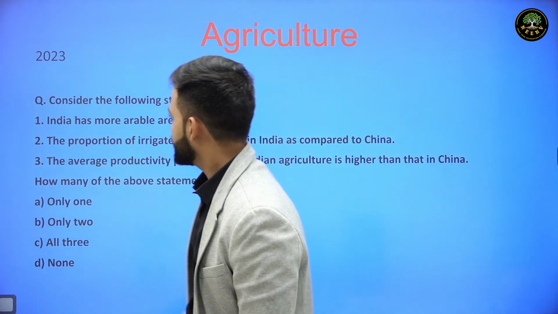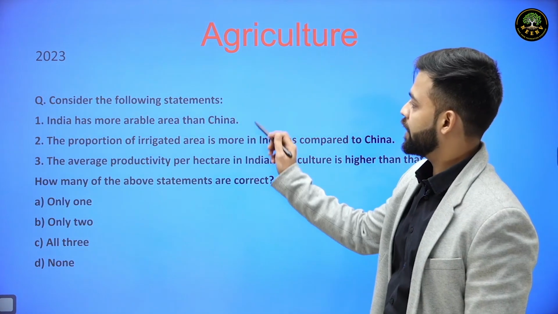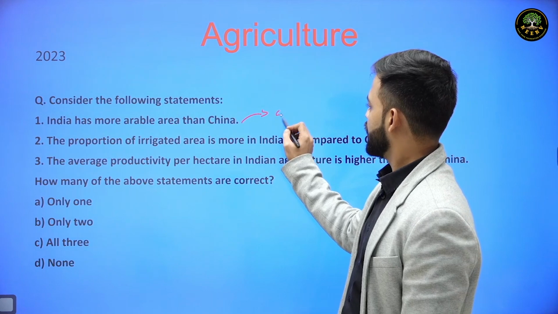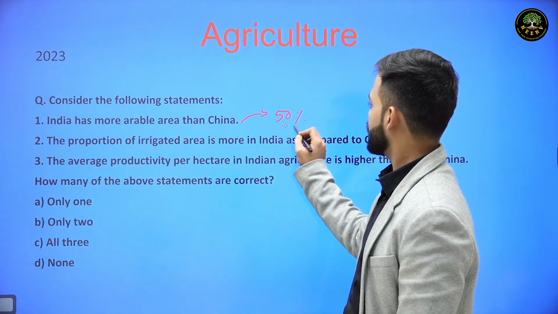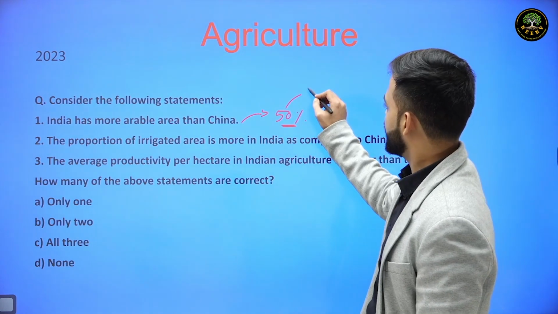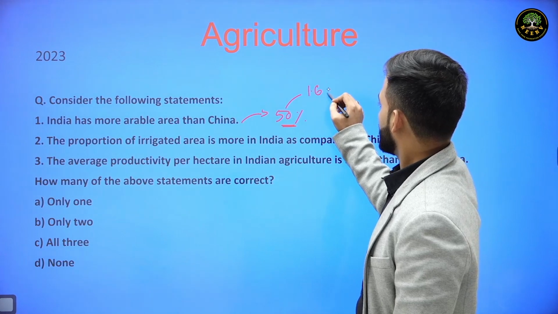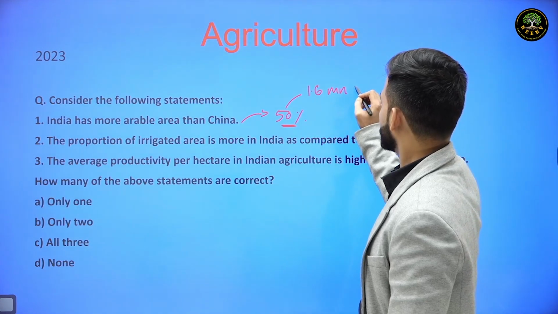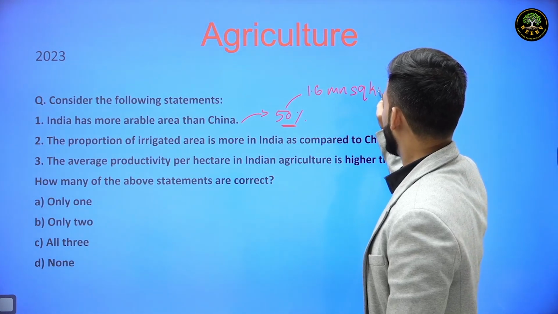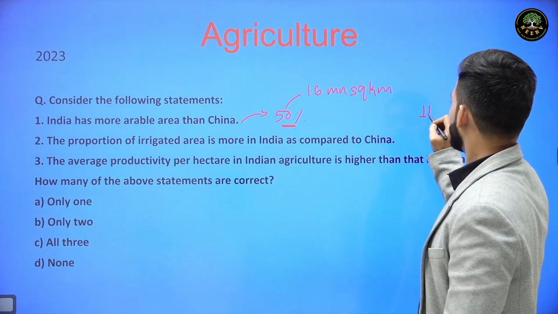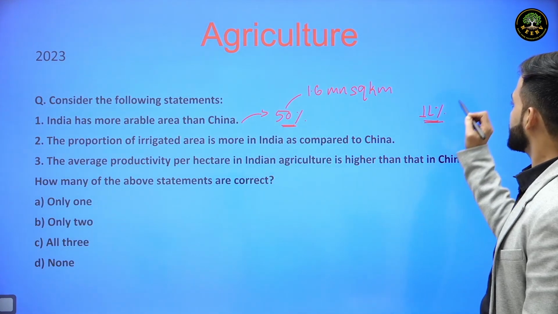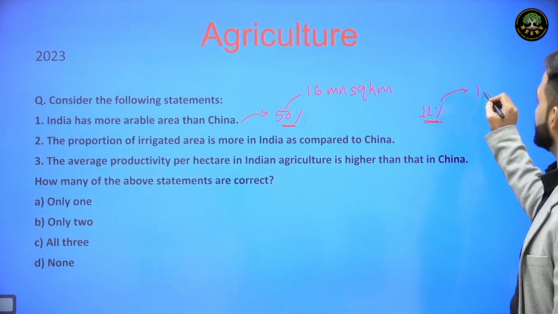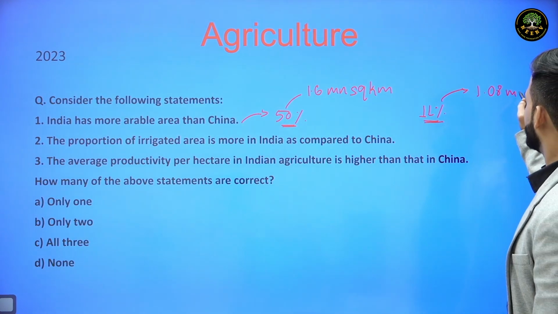Now the question is, India has more arable area than China. Yes, India has 50% of its area as arable area. Also in terms of area, 1.6 million square kilometer, whereas China has 11% of its total geographical area as arable area, that is 1.08 million square kilometer.